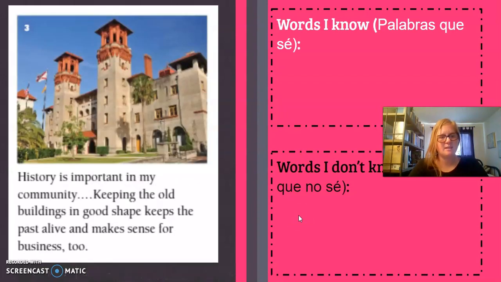History is important in my community. Keeping the old buildings in good shape keeps the past alive and makes sense for business too. Once again, put in some words you know and words you don't know.